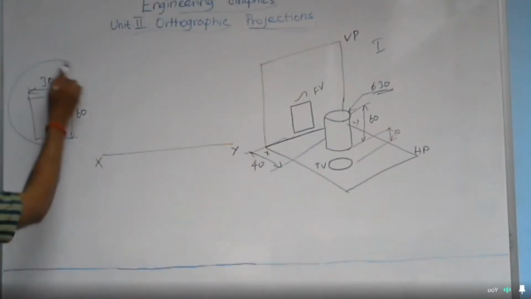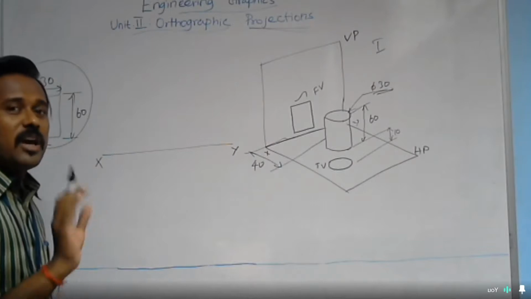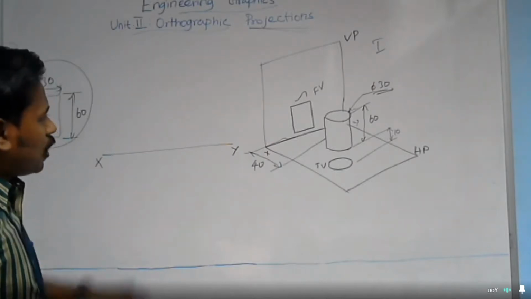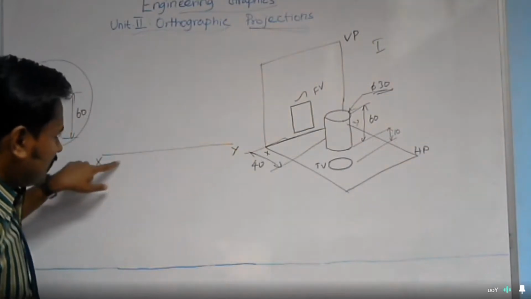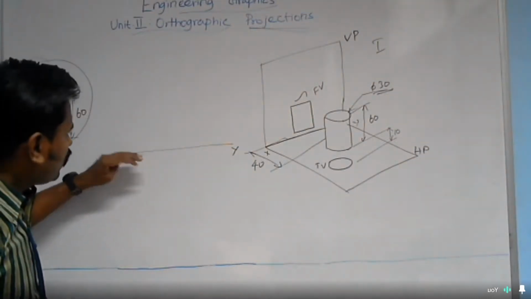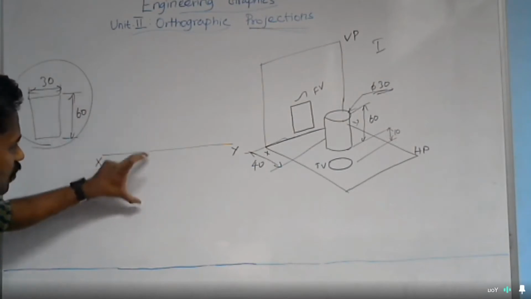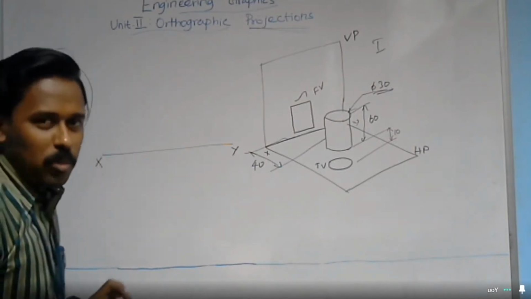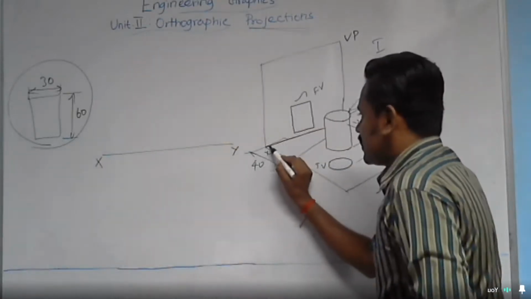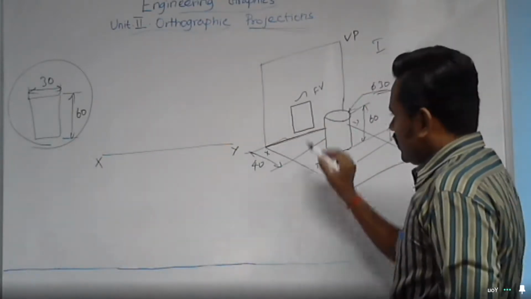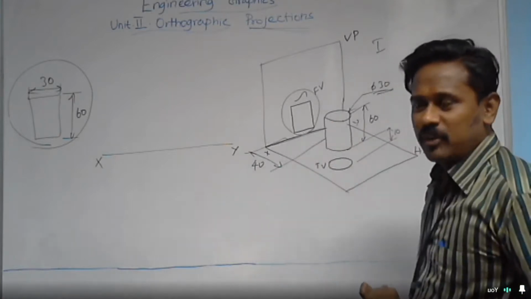This 30 by 60 rectangle is nothing but your front view, and you have to decide whether to draw that rectangle above the reference line or below the reference line. See here, this reference line is there. This is your front view.